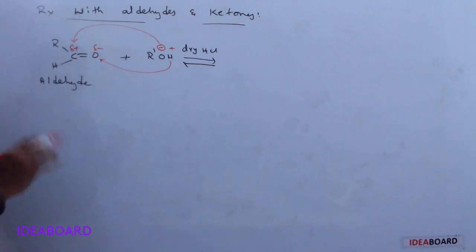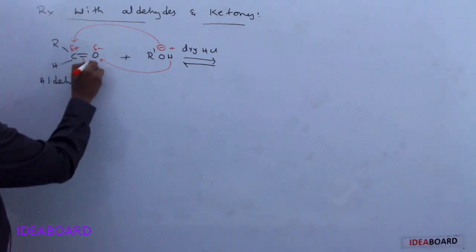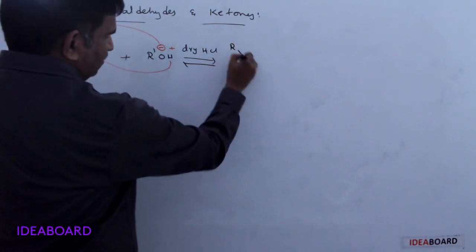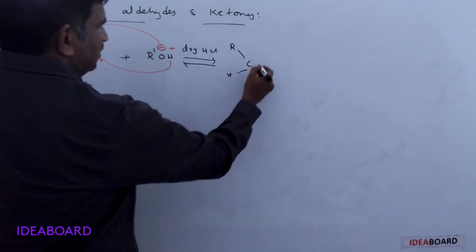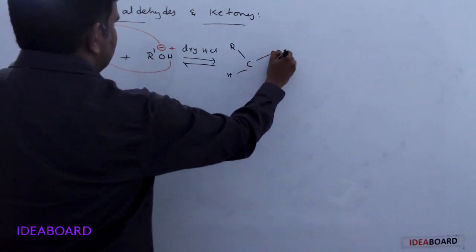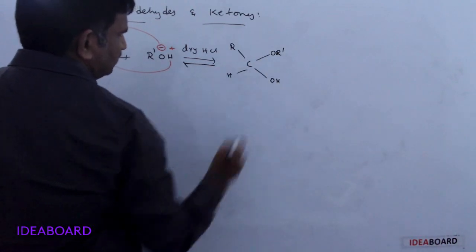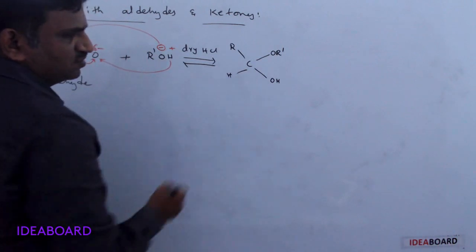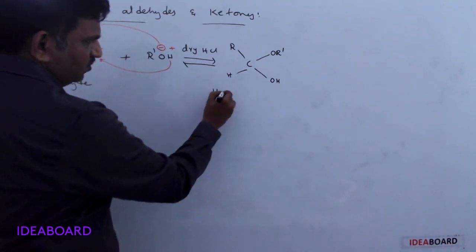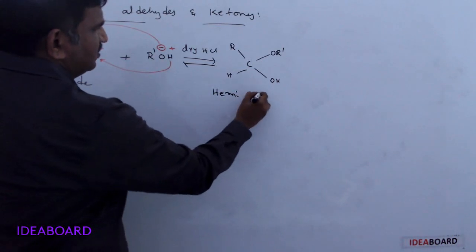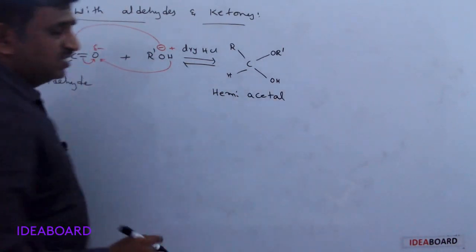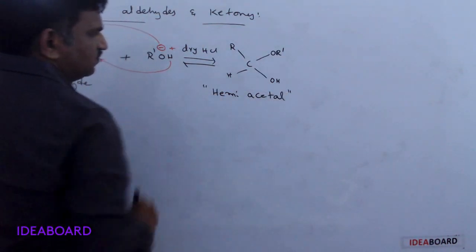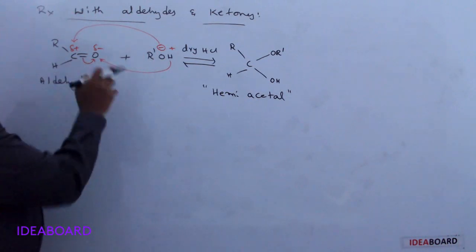This double bond converts into a single bond. So this pair of electrons moves onto this, and what is formed is RCH, with OR dash and OH. It is an alkoxy alcohol, commonly called a hemiacetal. Very, very important: hemiacetal is formed with 1 mole of alcohol reacting.